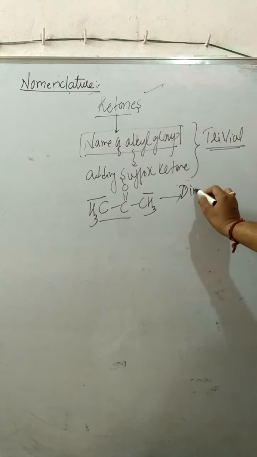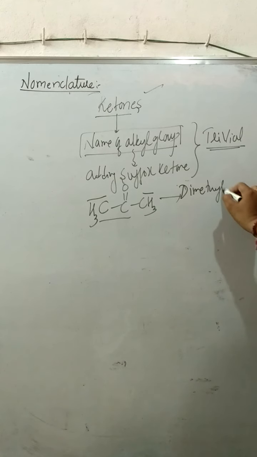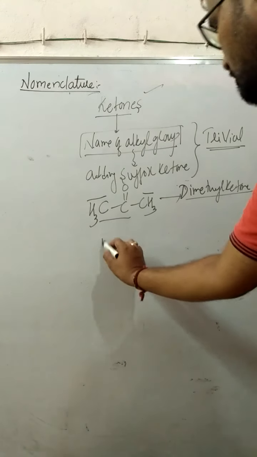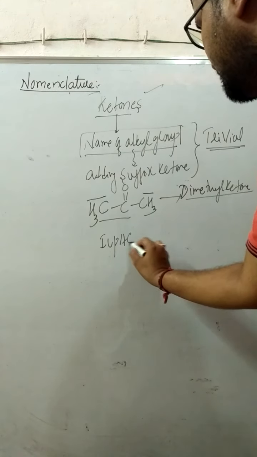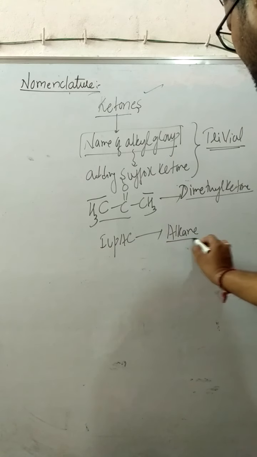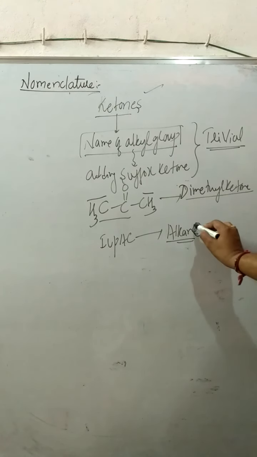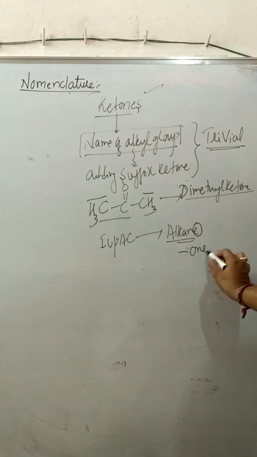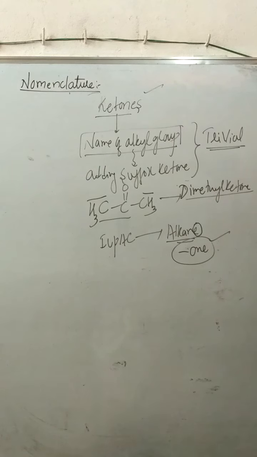I can name it as dimethyl ketone, which is a trivial name. But when it comes to the IUPAC system, the E of an alkane has to be replaced by the suffix what? ONE, or "one". This is the method of naming in terms of IUPAC.